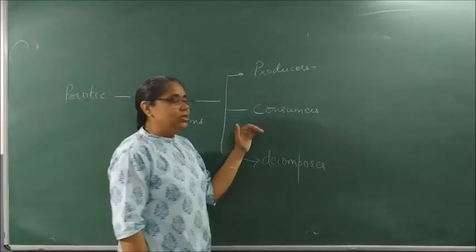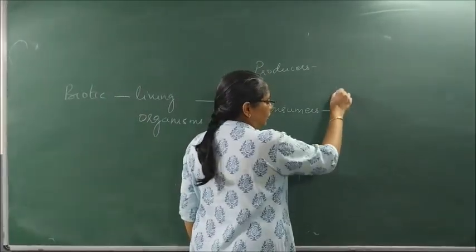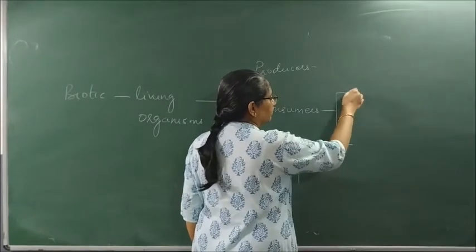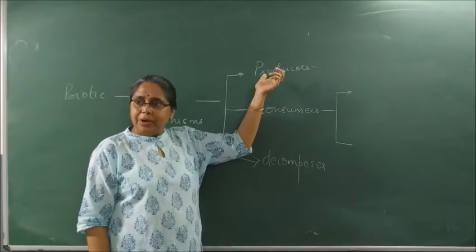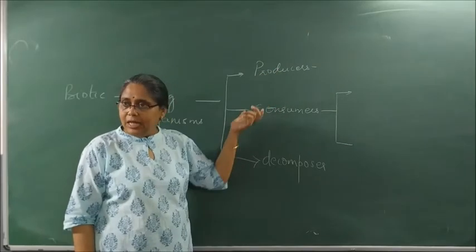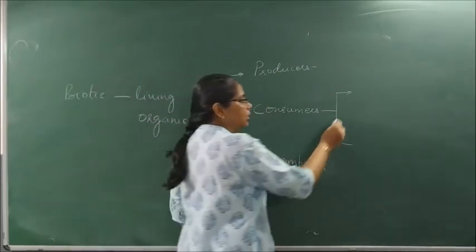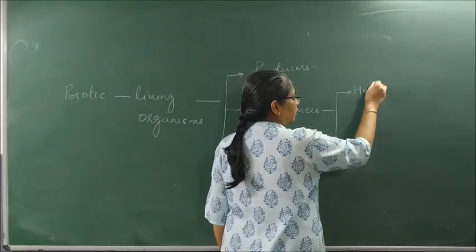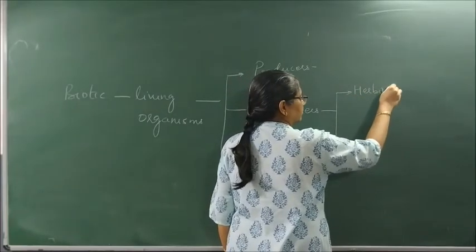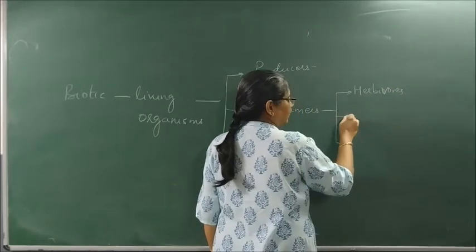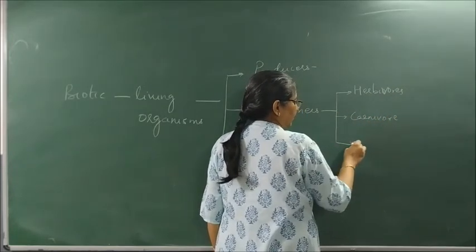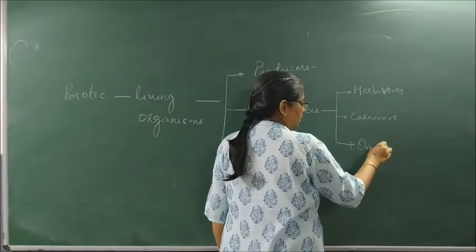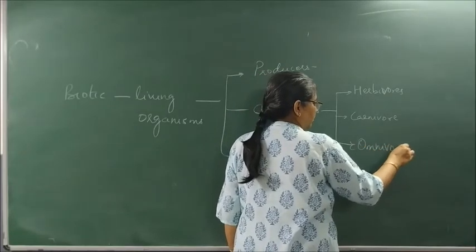In consumers, we have a further classification. What are consumers? They are directly or indirectly dependent on producers for their survival. So consumers can be herbivores, carnivores, or they can be like us, omnivores.